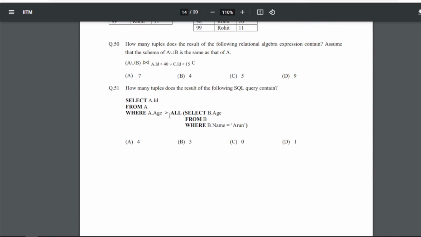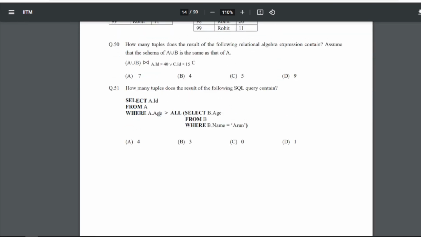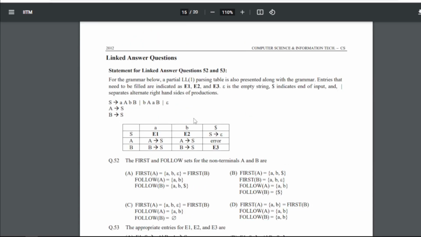51: how many tuples does the result of the following SQL query contain? If you execute this query or frame the logic for this, you will get the answer as B, that is 3. So the number of tuples returned by this query in this data set is 3. Now the next is the statement for the linked questions.